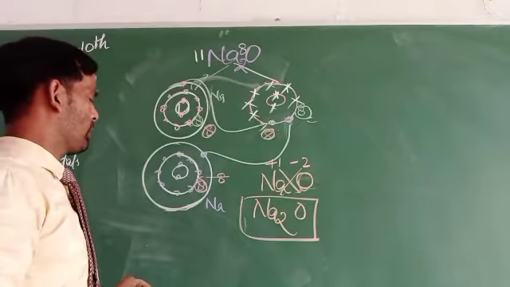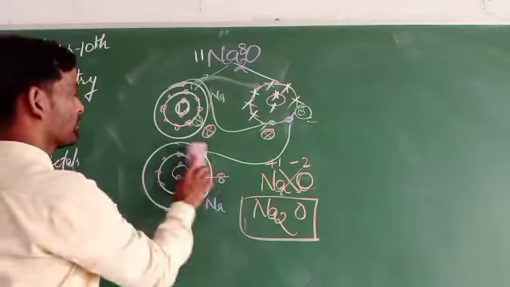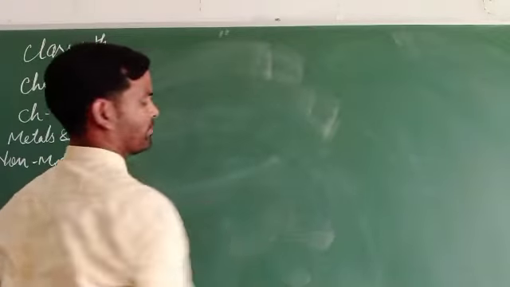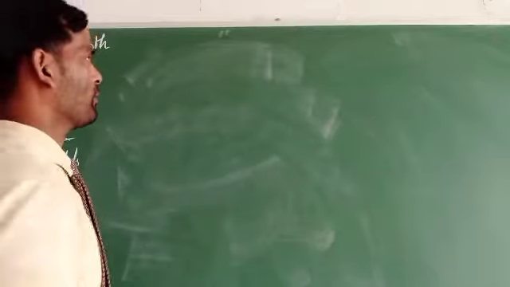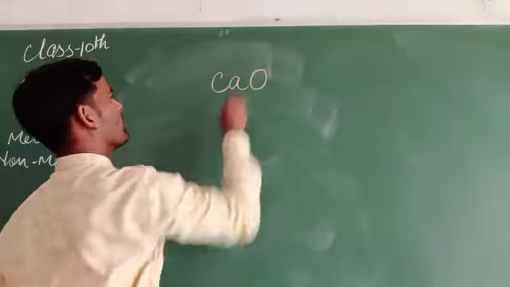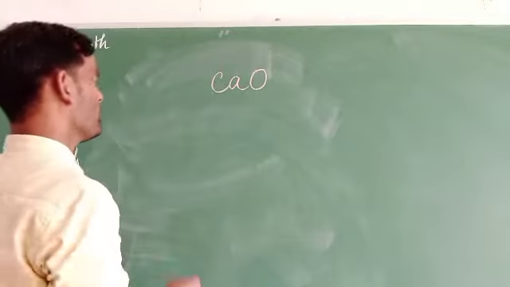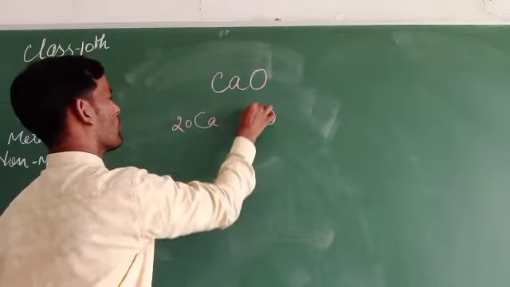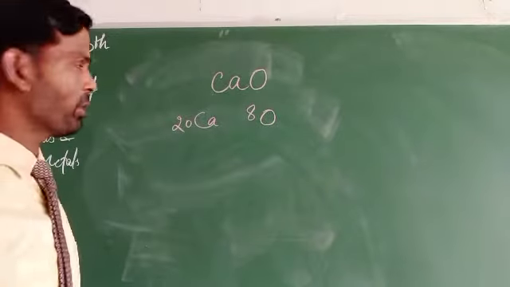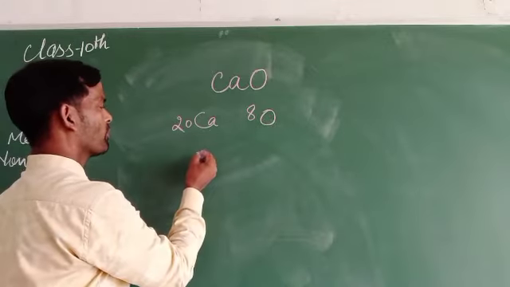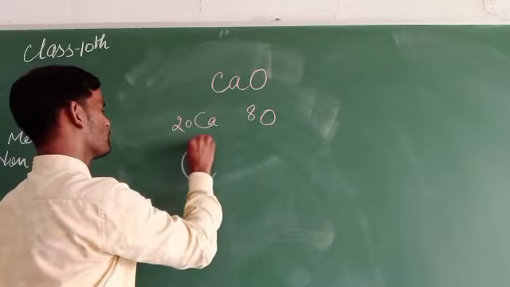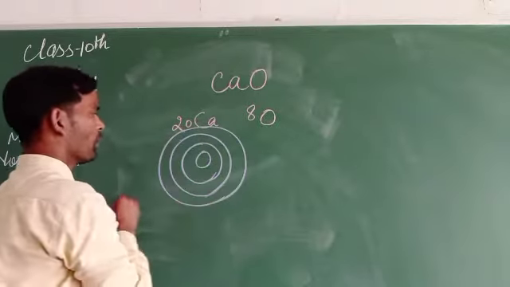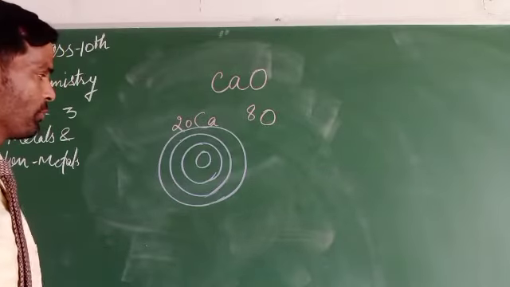Now, in the other case, calcium oxide, we write it as CaO. Calcium has 20 electrons and oxygen has 8 electrons. How can they form a compound? Calcium shows 2, 8, 8 and 2 electrons, that is 2, 8, 8, 2.